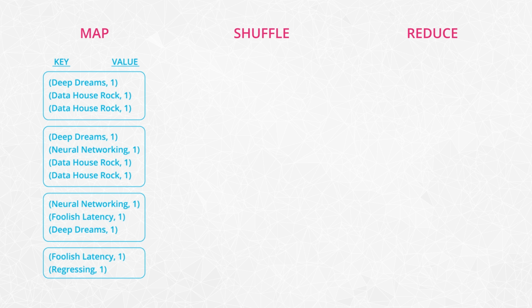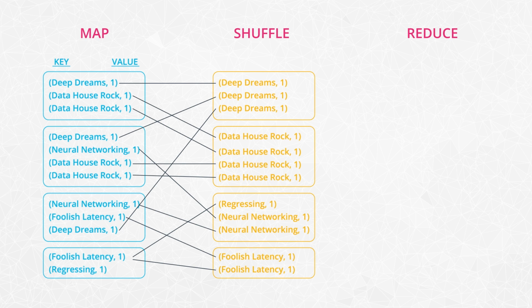Once all the map processes are complete, the second step is the shuffle. All the records from these intermediate files are shuffled across the cluster, so the pairs with the same song, the key of the key-value pair, end up on the same machine. This way, when the node aggregates the values for a key, it can be sure that it has all the corresponding data for a song and can compute the correct final result.